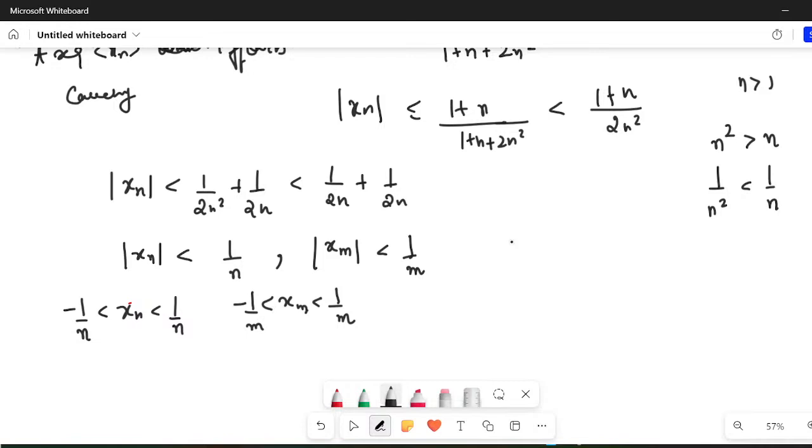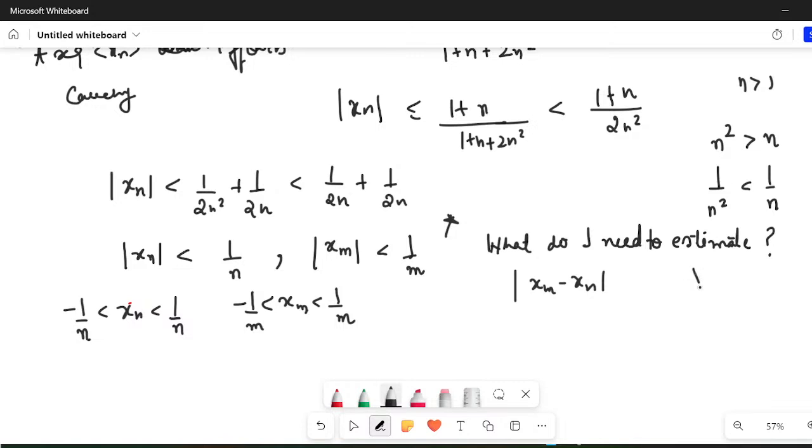Now you see, what do I need to estimate? I need to estimate xm minus xn. You can also write xn minus xm, it is one and the same thing, but keep in mind that we have to estimate this for all m greater than n, where n is greater than or equal to some natural number n naught.